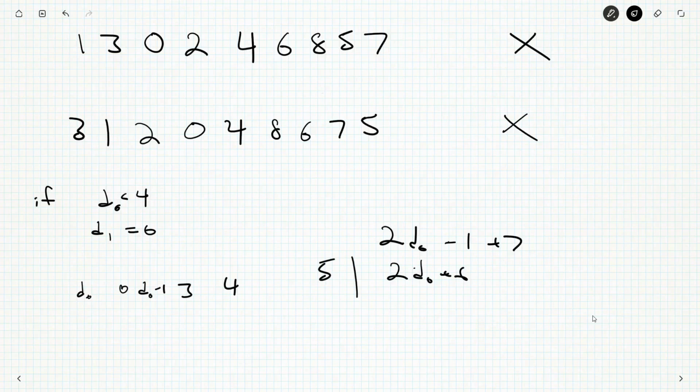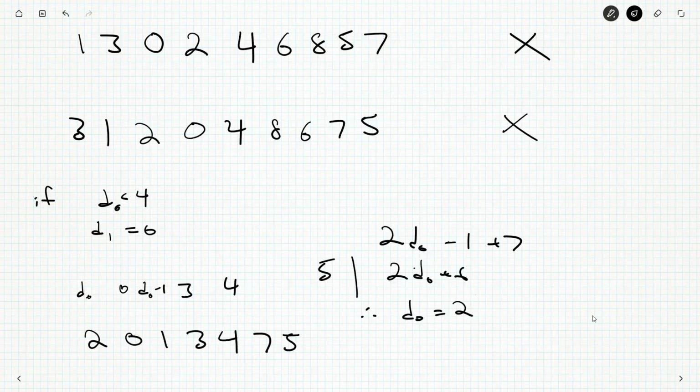I wonder if focusing on divisibility by 7 would be faster, but D0 is less than 4, so this is at most 6, so this is at most 12, so this has got to be 10 again. And that would force D0 to be equal to 2. So I'd have 2, 0, 1, 3, 4, and then we'd get 7, 5, 6, 8. And so what would we have? We'd have the same 10 that we keep having. 17, 22. This is also not a Moffett number.